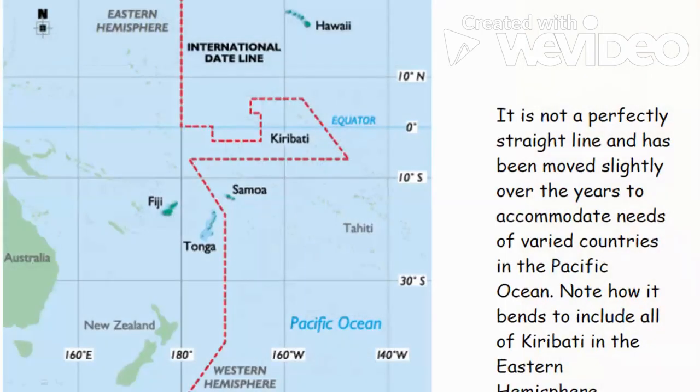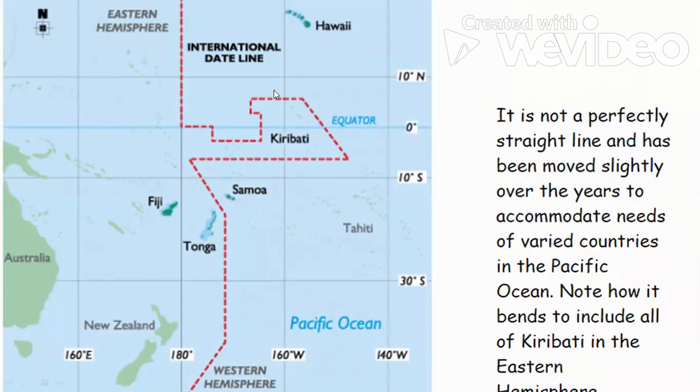Now see over here, this is Kiribati Island. This whole thing is Kiribati Island. Had this dateline gone directly through this, then what would happen? This part would face a different date, and this part would have faced a different date. Similarly, a part of Fiji would have faced a different date.